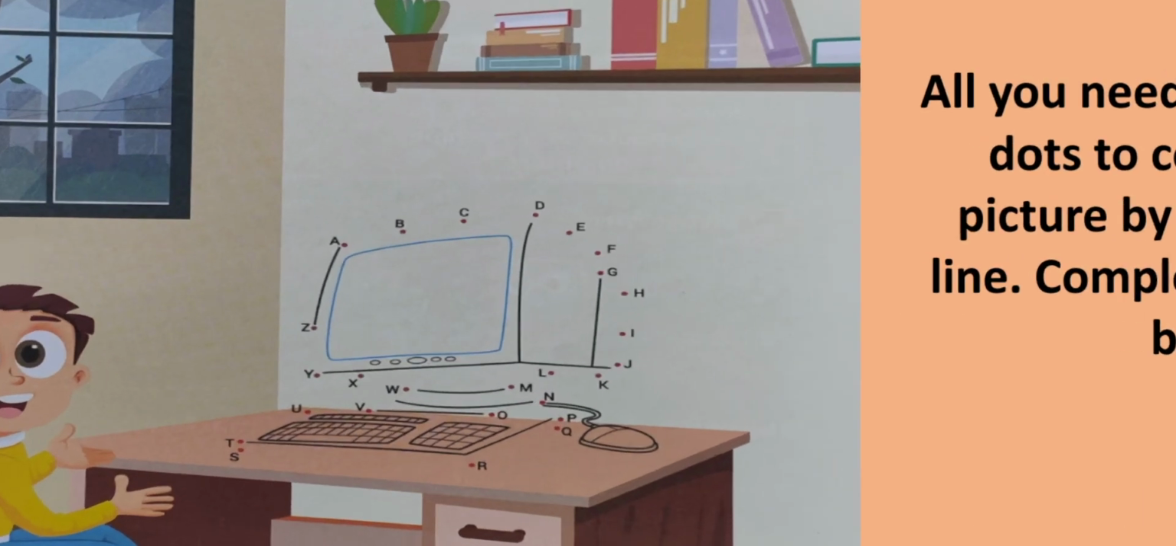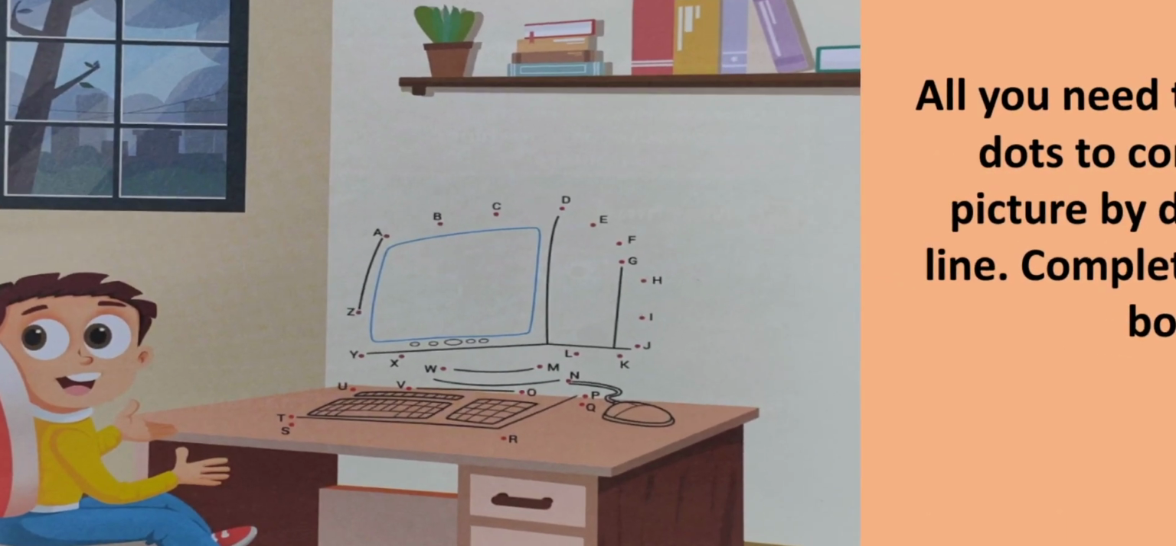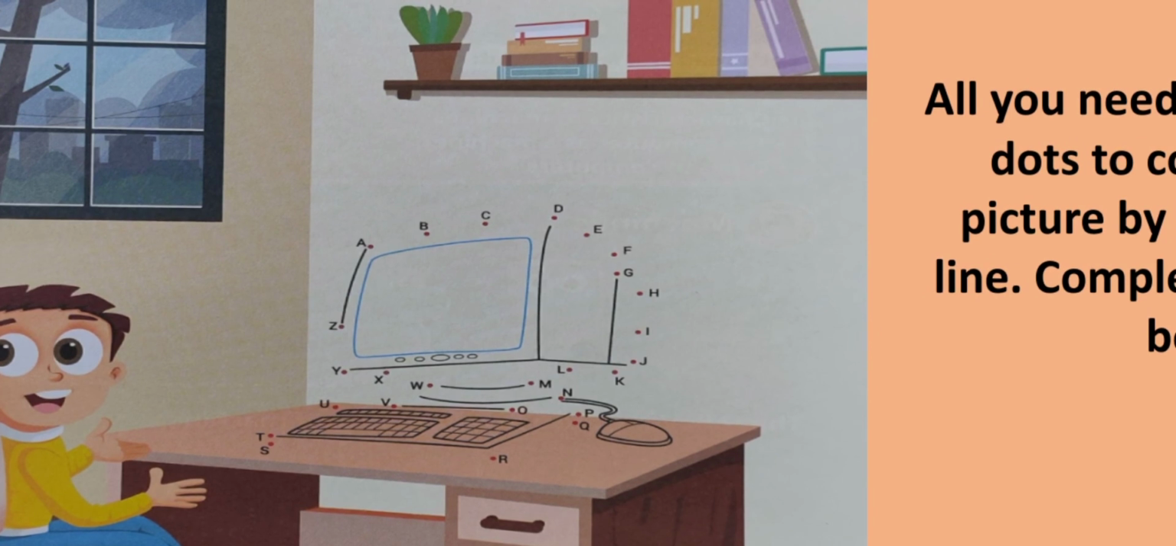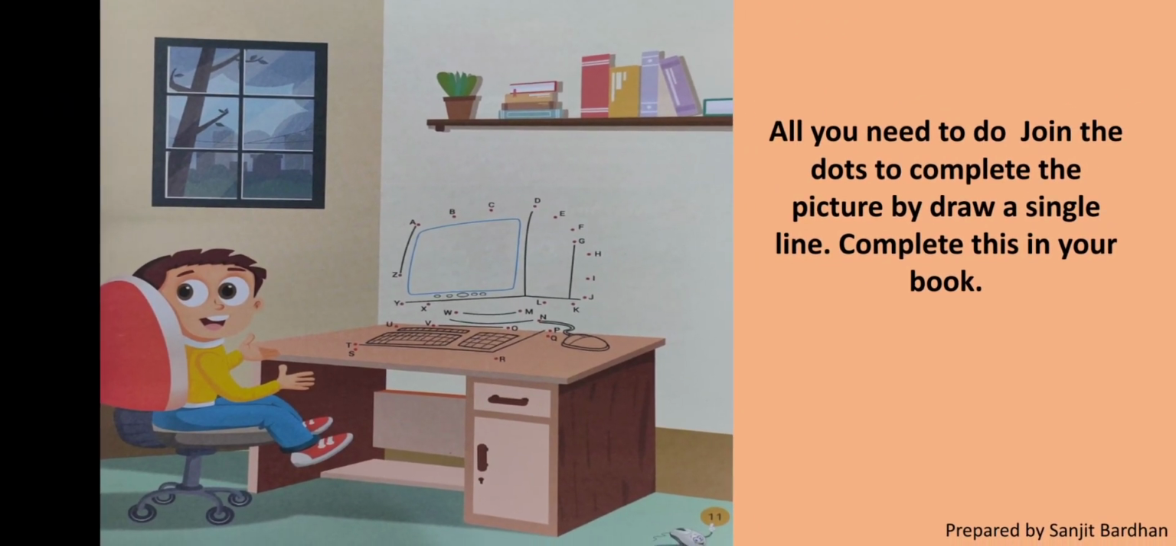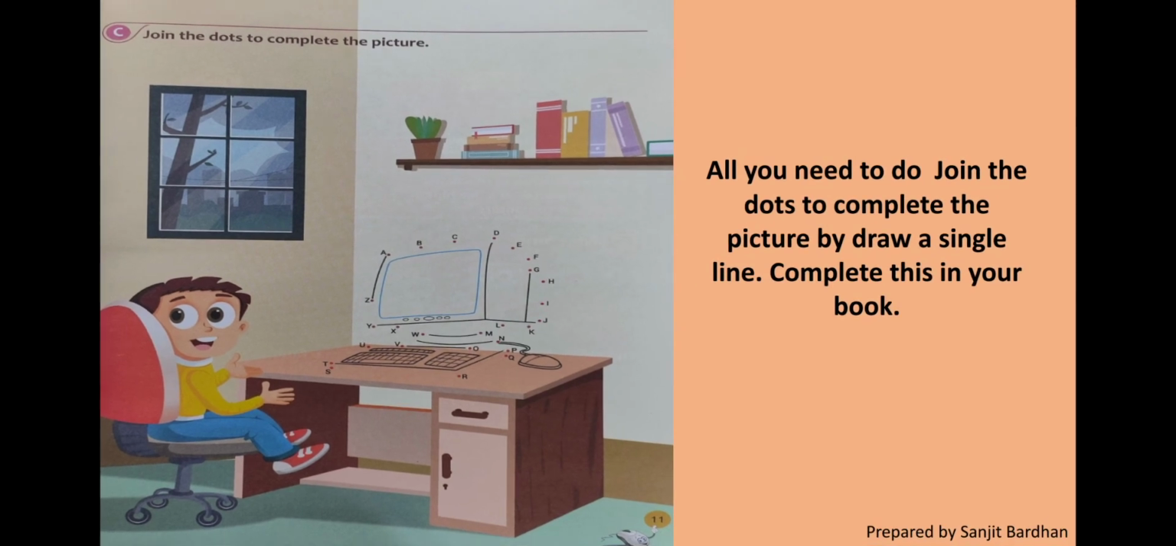Okay, you can see these dots are there, A, B, C, D, E, F. You need to draw a line from A to B, B to C. Only a single line. Draw a single line. This is also your homework. You can do it in your computer copy. Okay, I hope you all can understand.